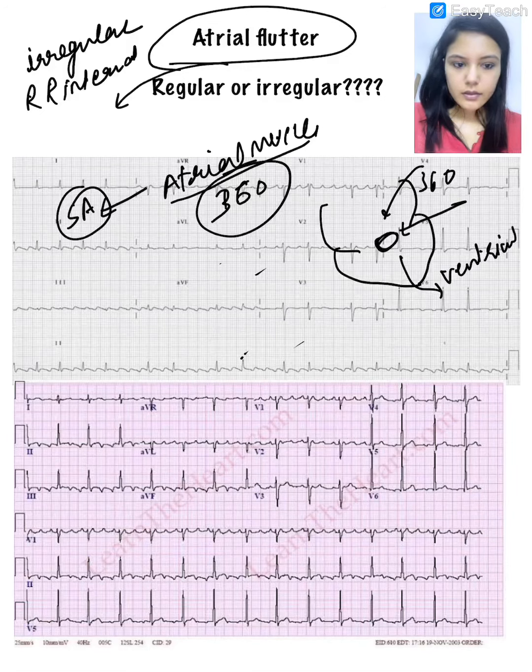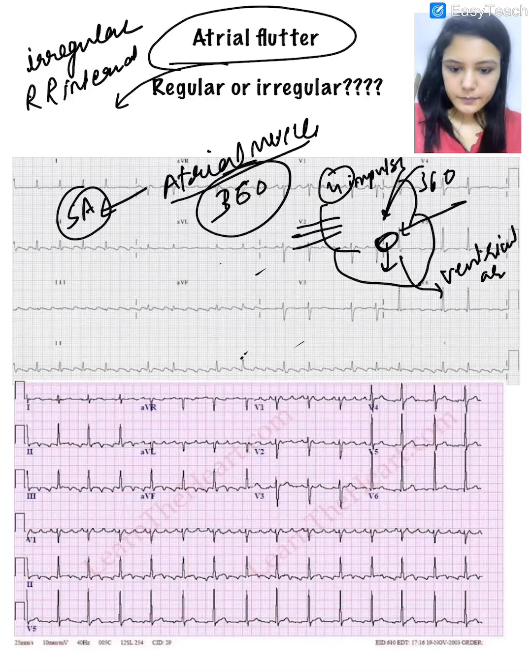Okay. So what will happen? Intermittently the impulses will be dropped. So for example, the atria is firing 4 impulses. Out of this only 1 will come here, like here. This 4th has got transmitted. These 3 were dropped, blocked by the AV node. Okay. Similarly, look here.